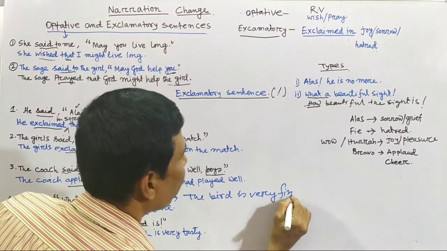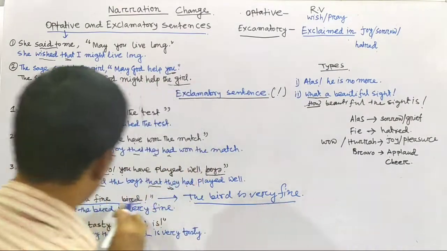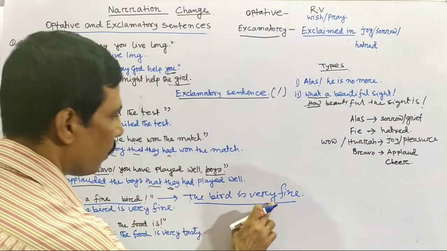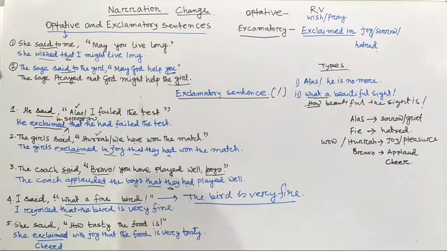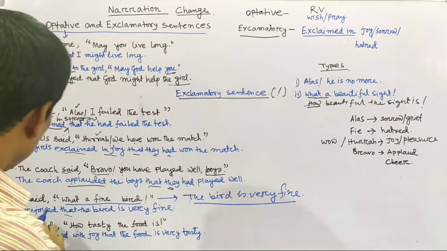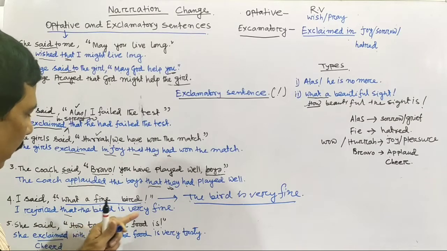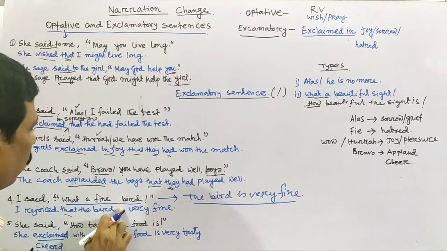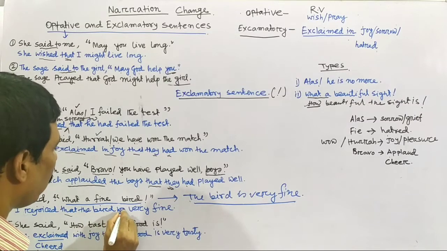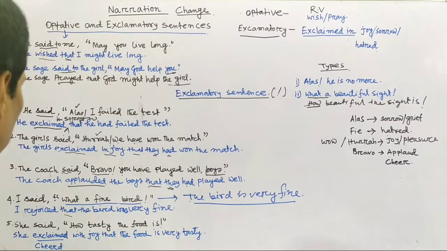So now you have changed this part into the bird is very fine. Next, change the narration of this part. So I rejoiced or exclaimed in joy that the bird is very fine. That the bird is, so it should be was very fine. The bird was very fine.